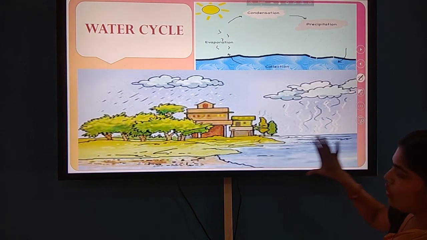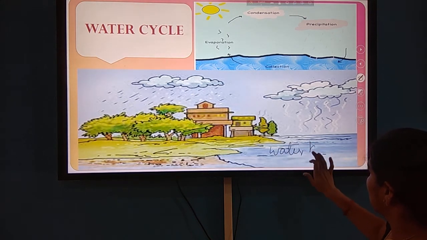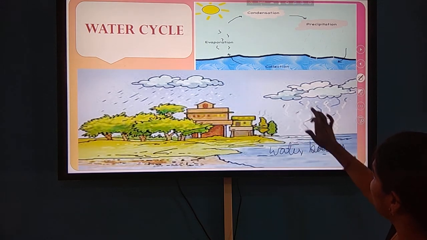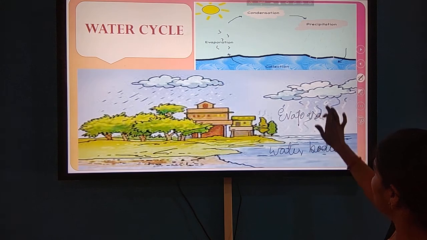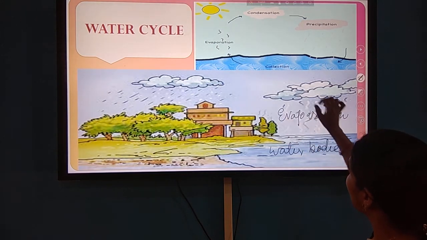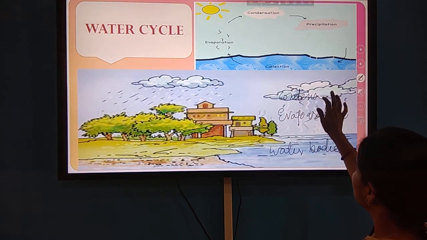So this is a water body, and all the water is showing the evaporation. So you can write here evaporation. Then all the vapors will cool down, and the process is known as condensation.